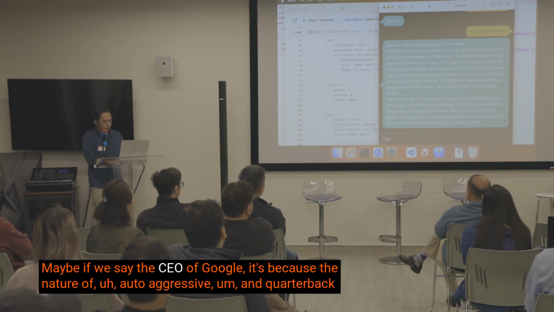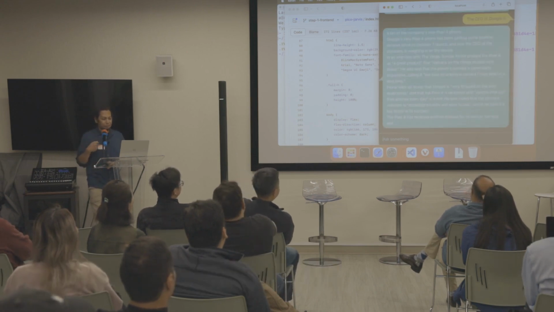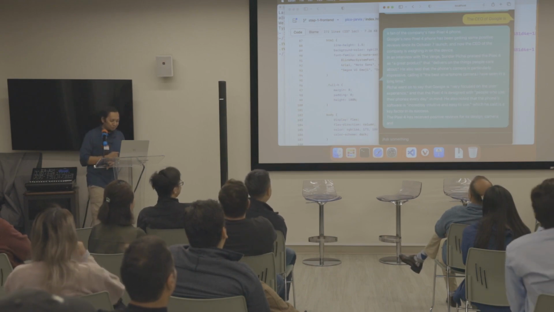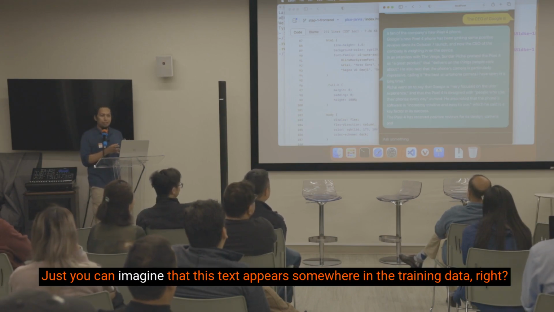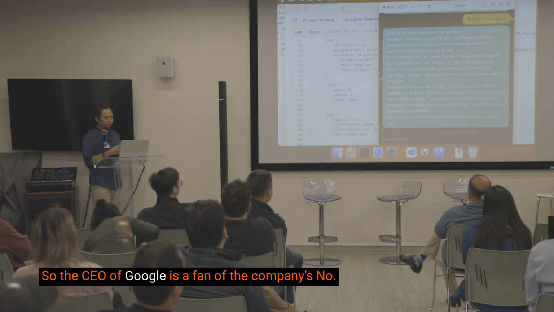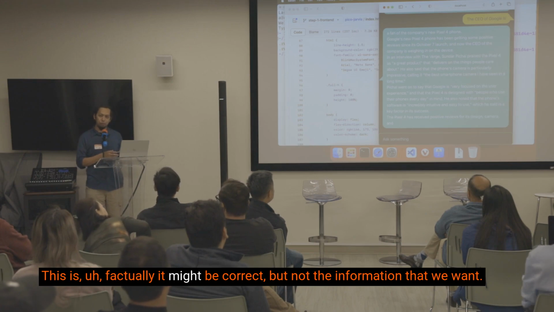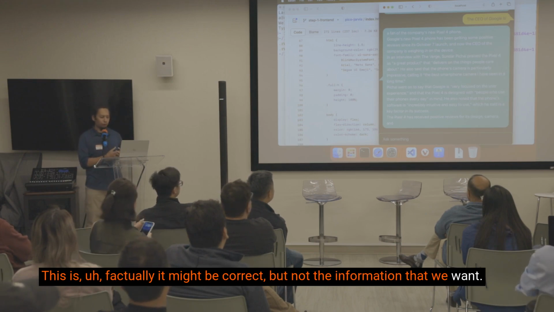Maybe if we say the CEO of Google. That's because of the nature of an autoregressive decoder. You can imagine that this text appears somewhere in the training data, right? So the CEO of Google is a fan of the company. No, so this is factually it might be correct, but not the information that we want.